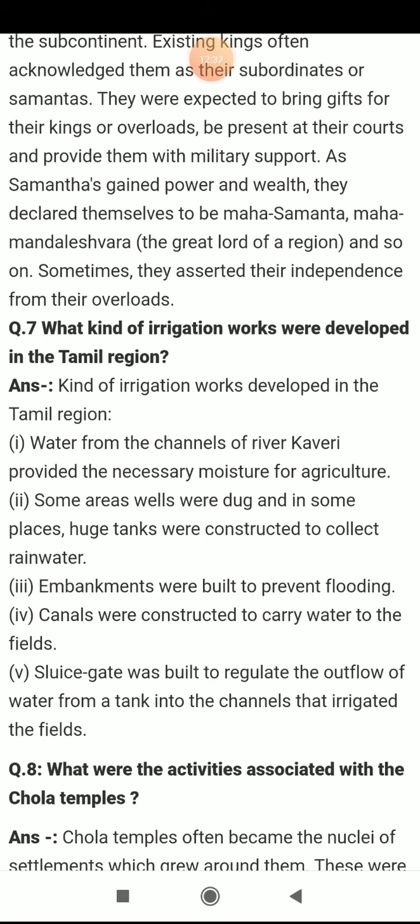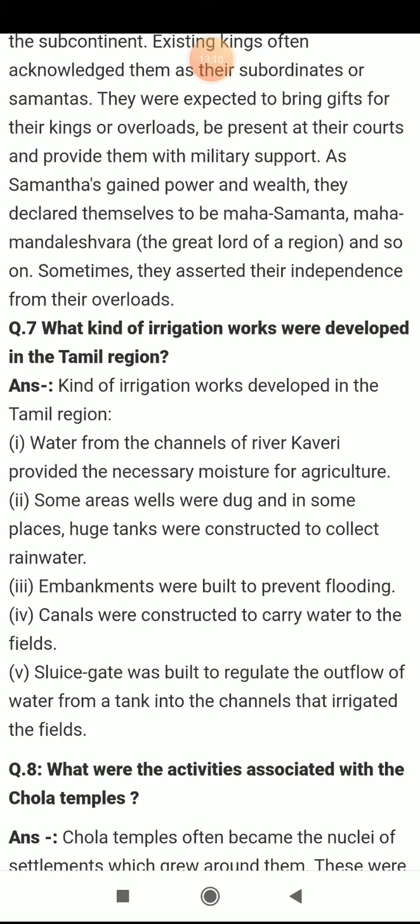Embankments means big bridges and shores have been built, so that floods will not come to a particular area. Next, canals were constructed to carry water to the fields. For example, the Kaveri river was there, so small canals were built so that the river water of Kaveri could go through the needed land or agricultural area, right?